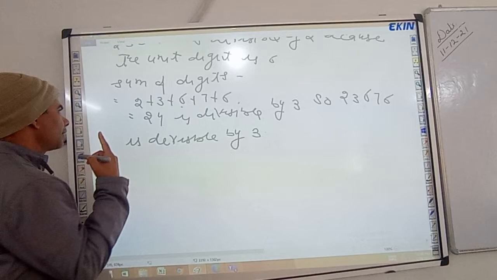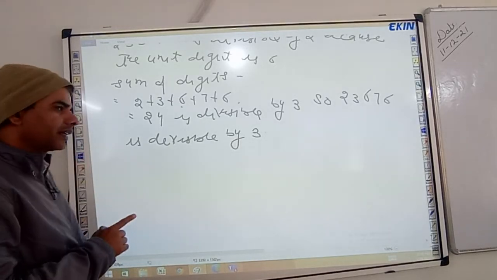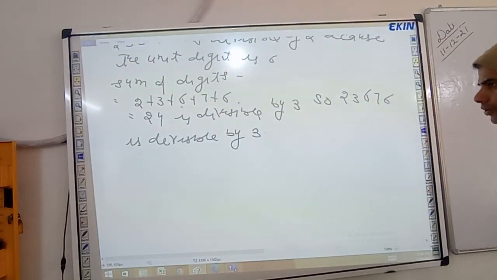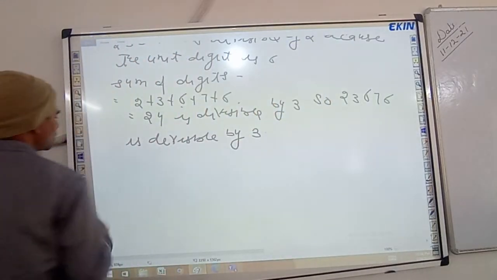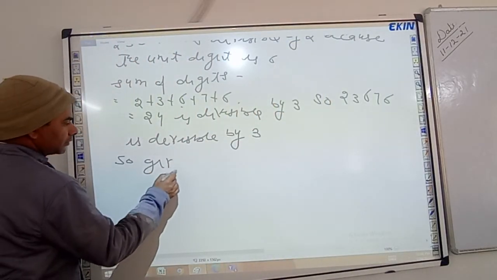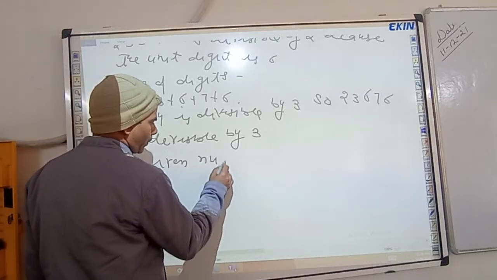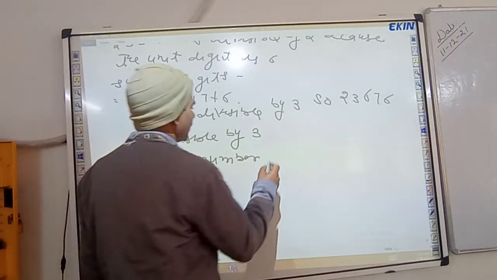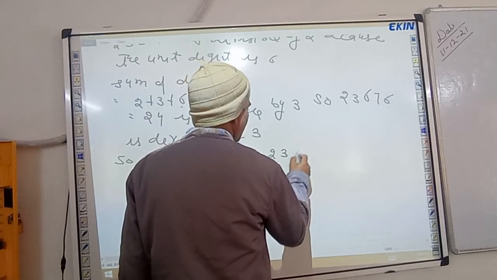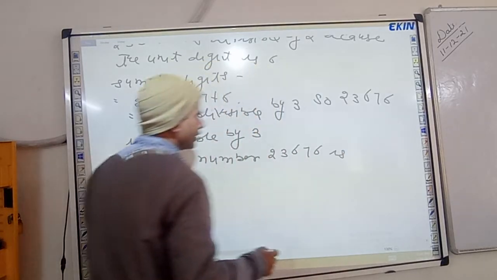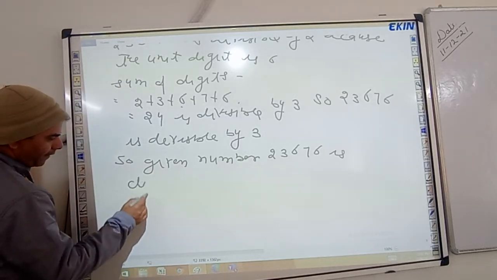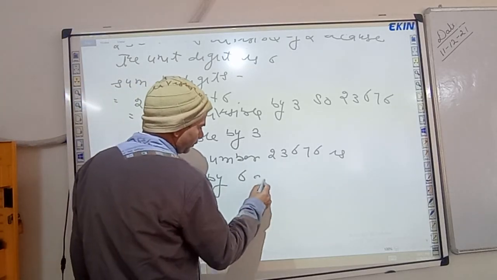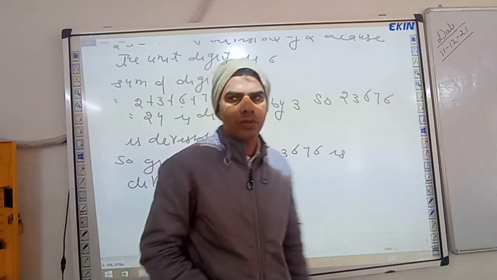So this number is divisible by 2 as well as 3. ये नंबर 2 से भी डिवाइड हो रहा है और 3 से भी डिवाइड हो रहा है. ओके, so given number 23,676 is divisible by 6 also.